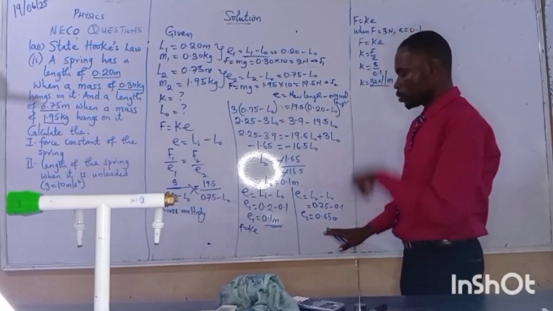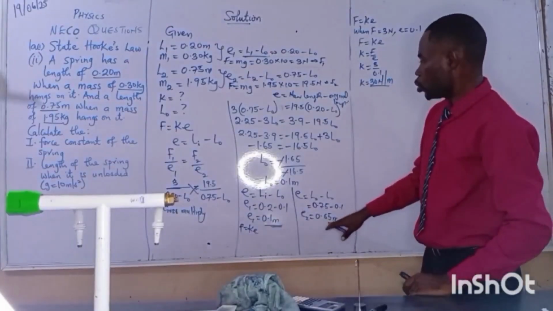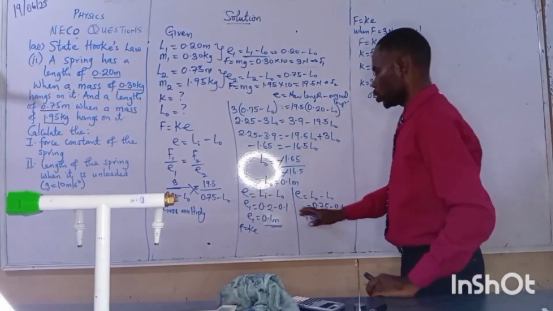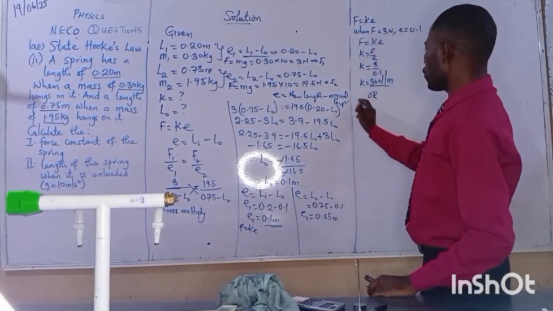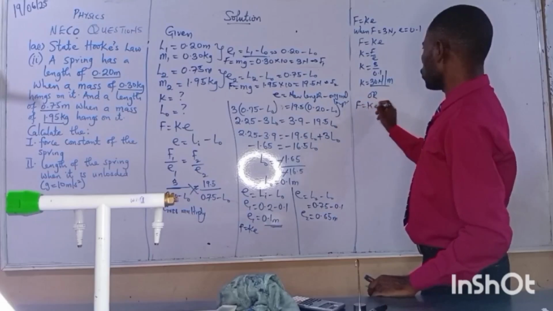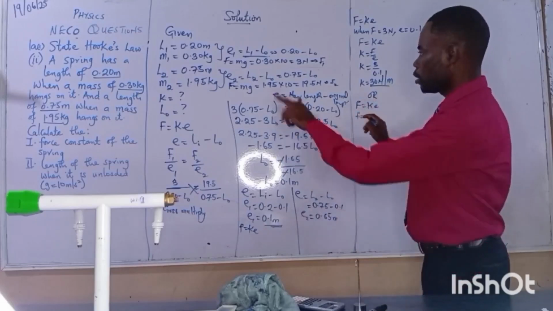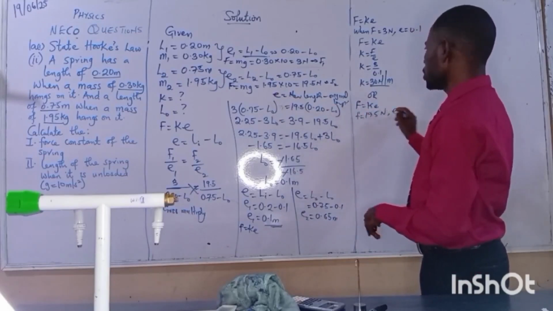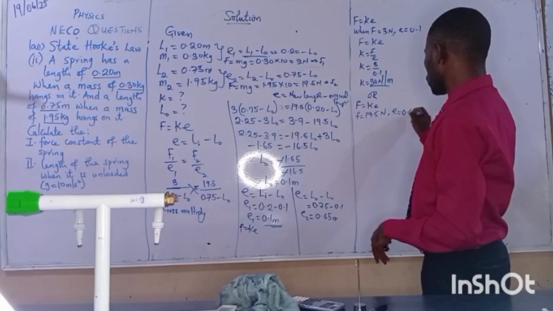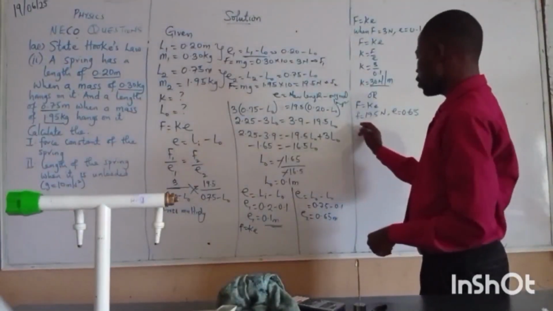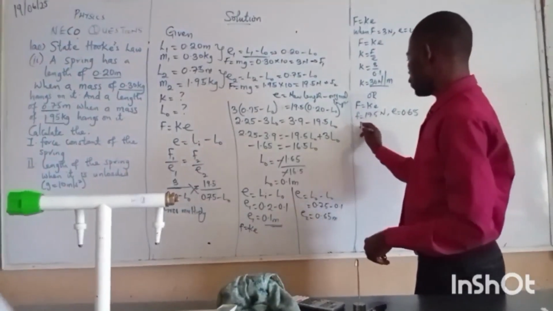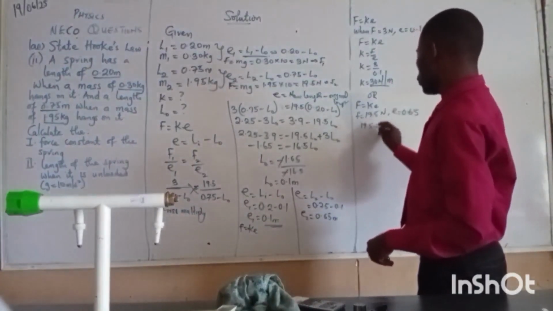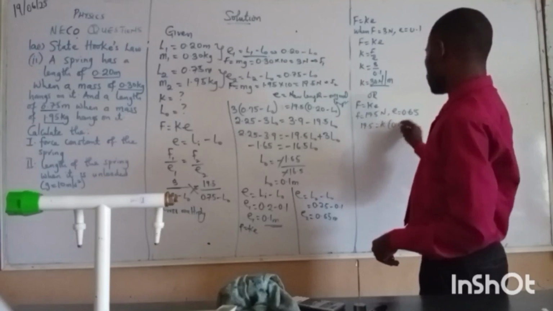If you are using E2, if you do the same thing, you will get that. Maybe I should say this to be on the safer side for whoever is using their own value. We have F equals KE again, when F is 19.5 Newton and E is 0.65. So working with it, I have 19.5 equals K bracket 0.65.